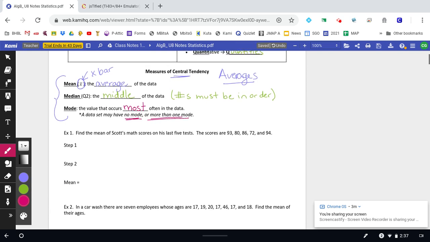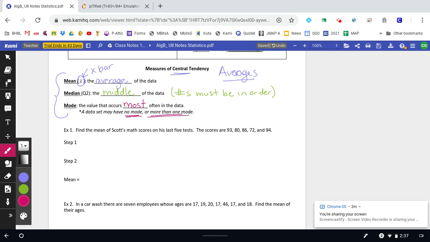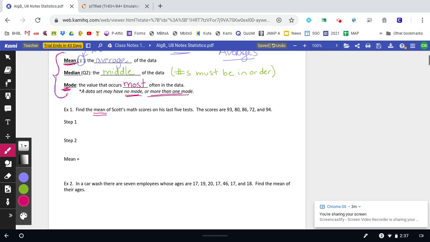All right, so let's talk about the big three, the mean, the median, mode. One way I like to remember this is that the mean, it's really mean of me to do this one because it's a lot of work, right? So if I want to find the mean of something, this one's going to take a lot of work. The median, that's the middle one, right? So mean, median, mode, it always goes that way. And then this one, MO, it's got the most, right? So easy ways to remember the three.